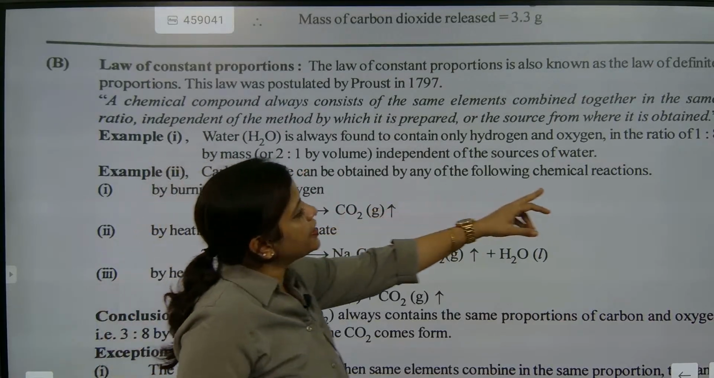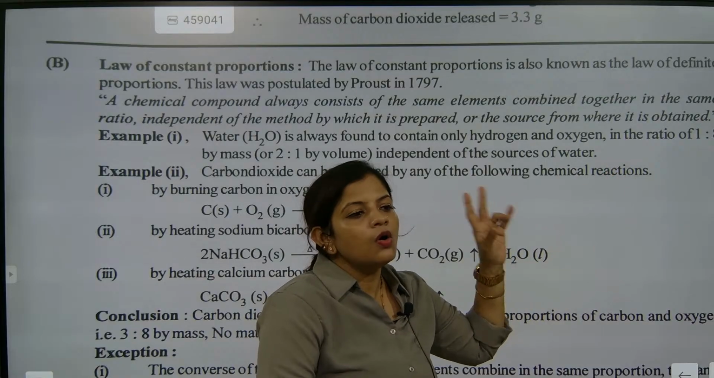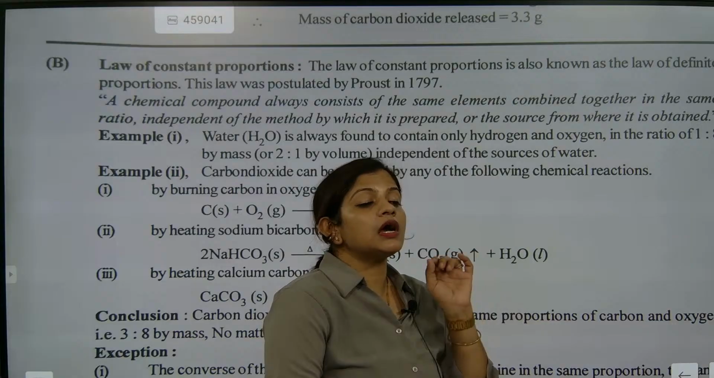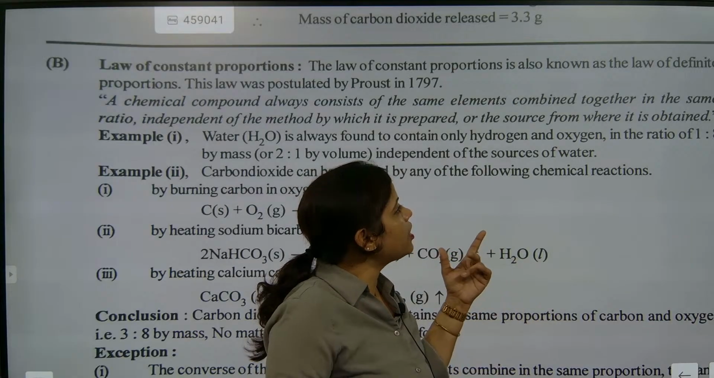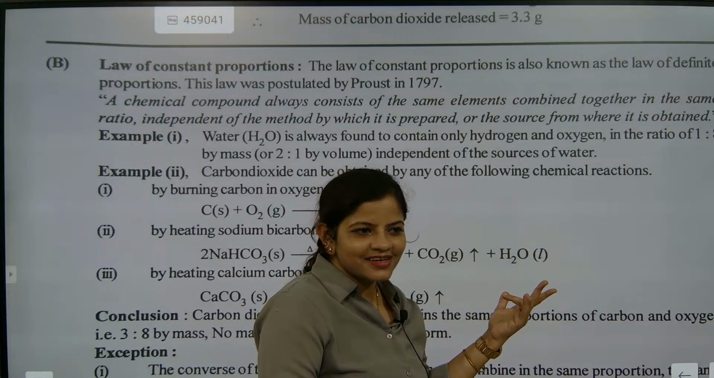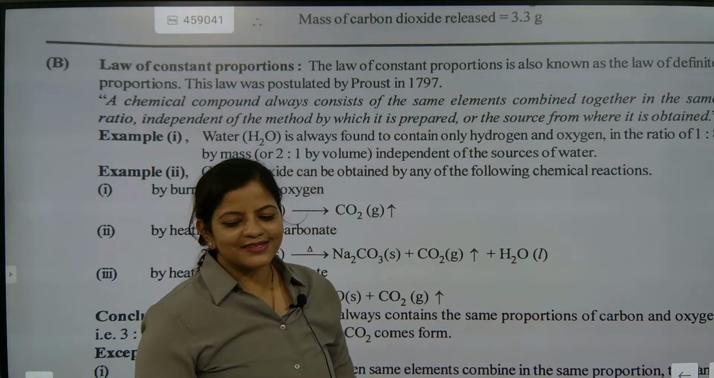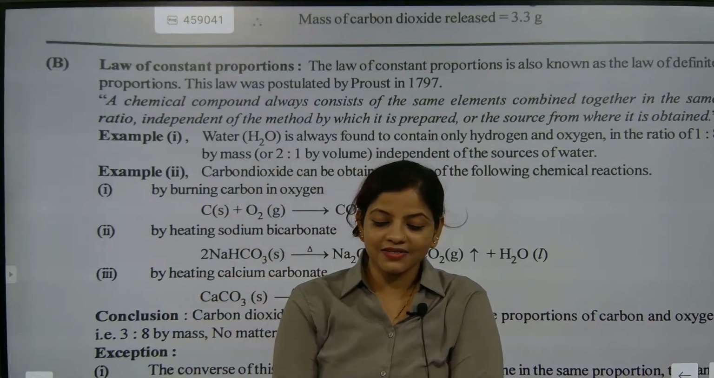And what is the ratio, beta? The ratio is 1 is to 8. And the ratio remains the same. So the amount of hydrogen present is 1, and oxygen present is 8. Is it correct? No, it's wrong. Anyone present in the group can say it correctly.